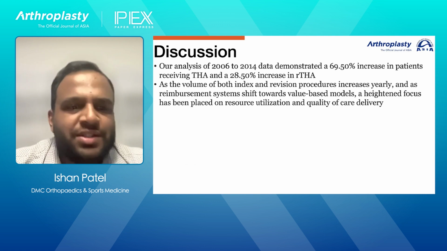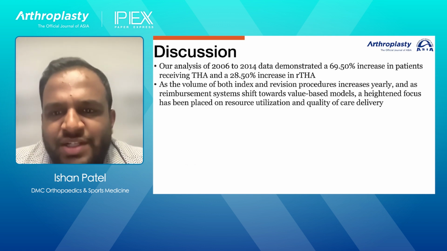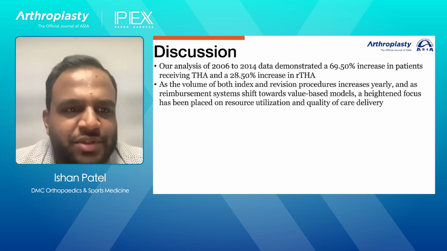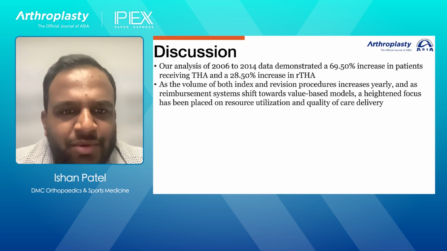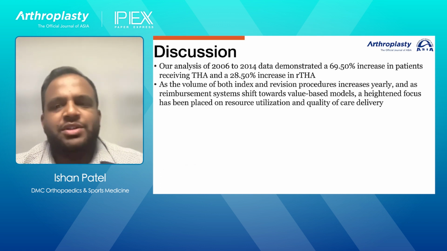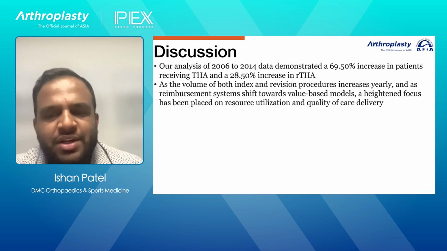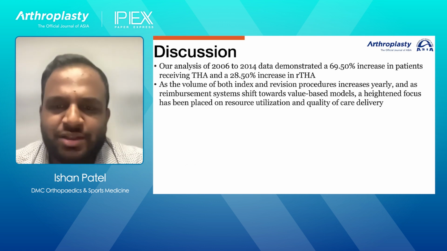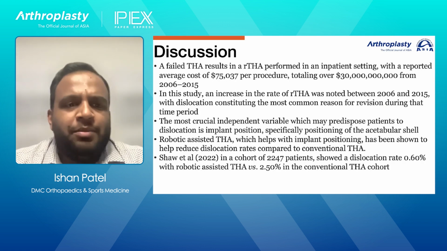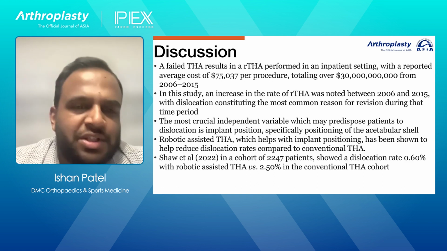So our analysis of 2006 to 2014 data demonstrated a 69.5% increase in patients receiving primary hip and a 28.5% increase in revision total hip arthroplasty, which is a pretty staggering number. So as the volume of both index and revision procedures increases yearly, and as reimbursement systems shift towards value-based models, there is a heightened focus that's been placed on resource utilization and the quality of care that needs to be delivered.